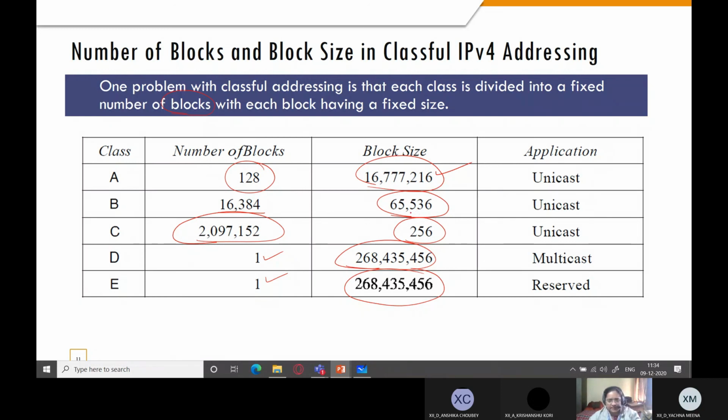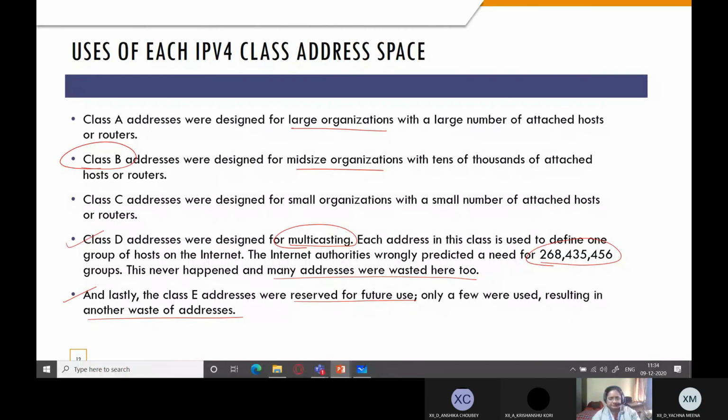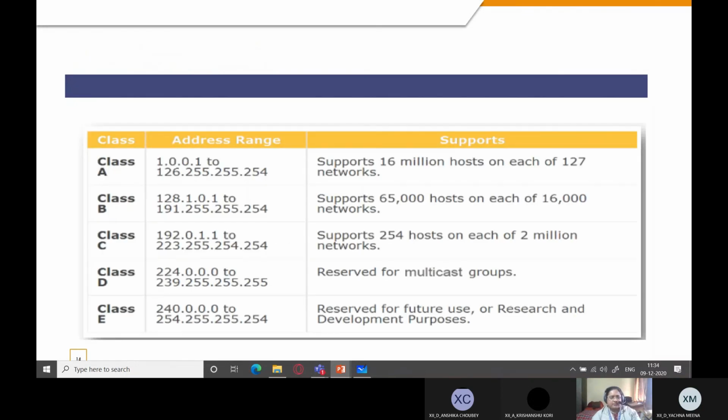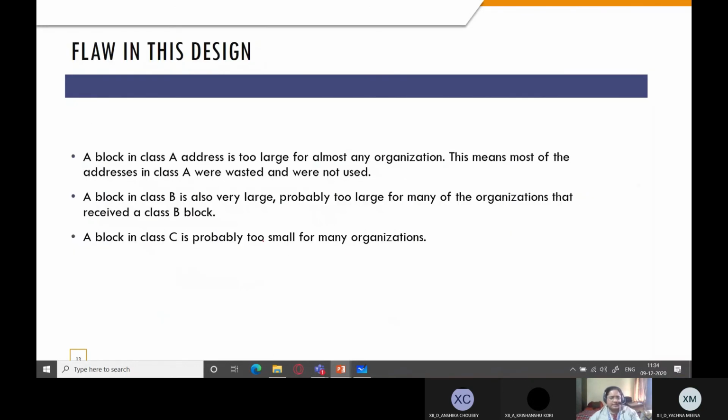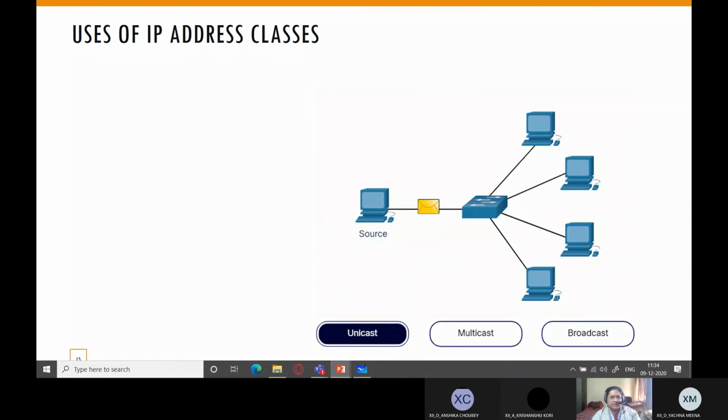Same way, some of them are wasted in B class, some of them are wasted in C class, and most are wasted in D and E class, whereas they could have been sufficient to be provided to everybody. So that is the reason why a block in class C is too small for many organizations, so that is again wasted. Now I'll explain to you what is multicast.